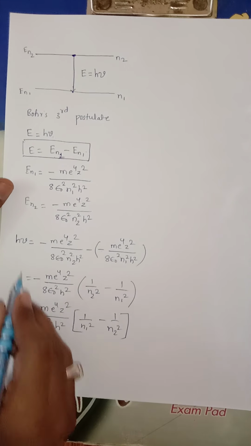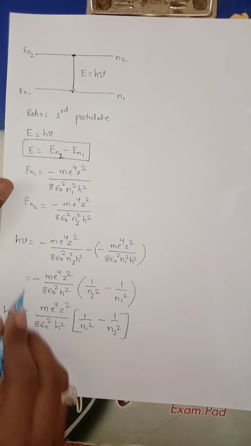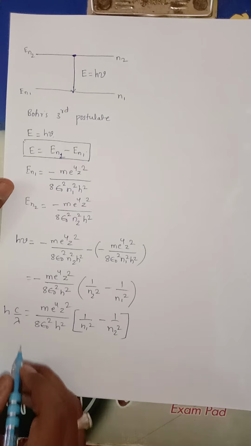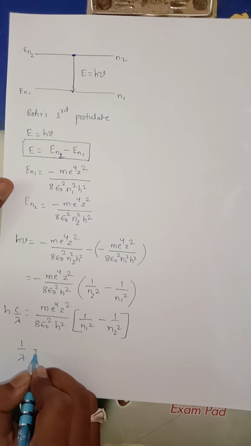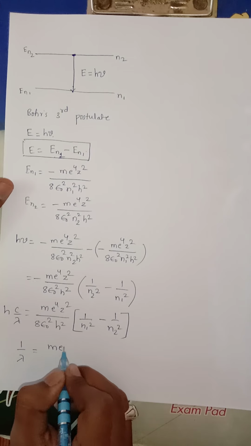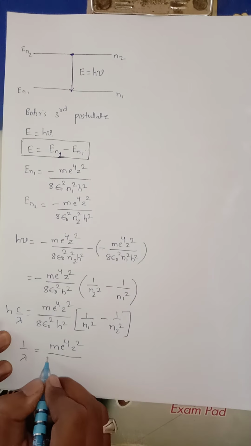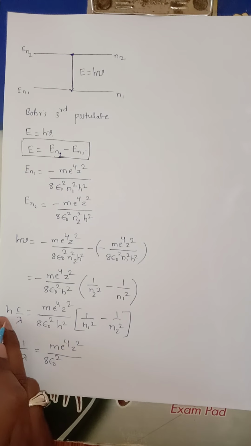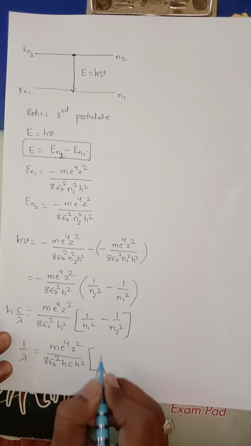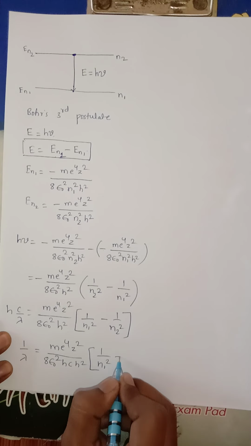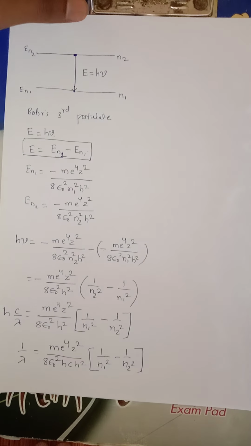Okay, this is h nu. So here I can write, instead of nu, I can write c by lambda, right? Because frequency is given by c by lambda. Here I want 1 by lambda, which is equal to m e raised to 4 z square upon 8 epsilon naught square. So h into c will come here, h c into h square. Here remaining 1 by n1 square minus 1 by n2 square. Correct?